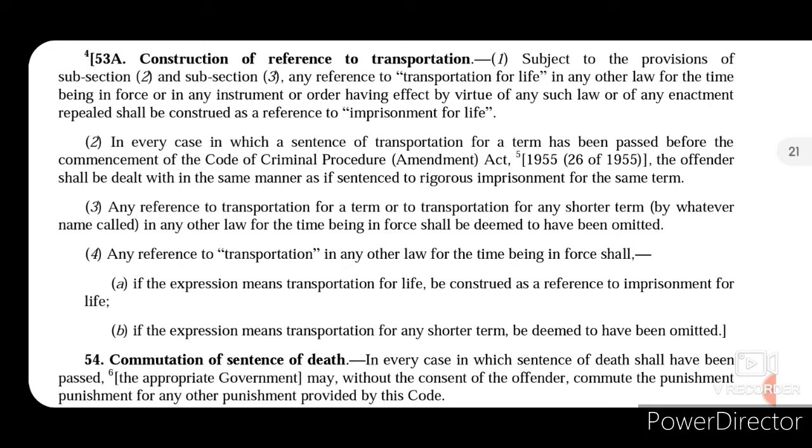Now, any reference to transportation for a term or to transportation for a shorter term, by whatever name called, in any other law for the time being in force shall be deemed to have been omitted. So we can understand that that has been omitted. Now, any reference to transportation in any other law for the time being in force shall, if the expression means transportation for life, be thought to be imprisonment for life, and if the expression means transportation for a shorter term, it will be deemed to have been omitted. So the provision of transportation has been omitted.